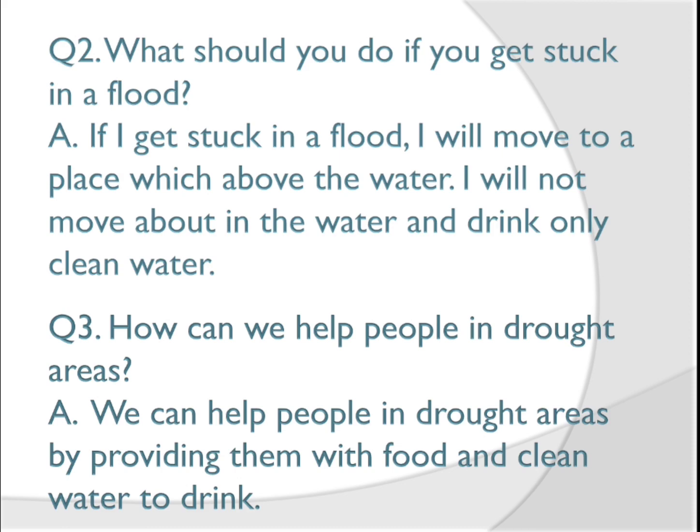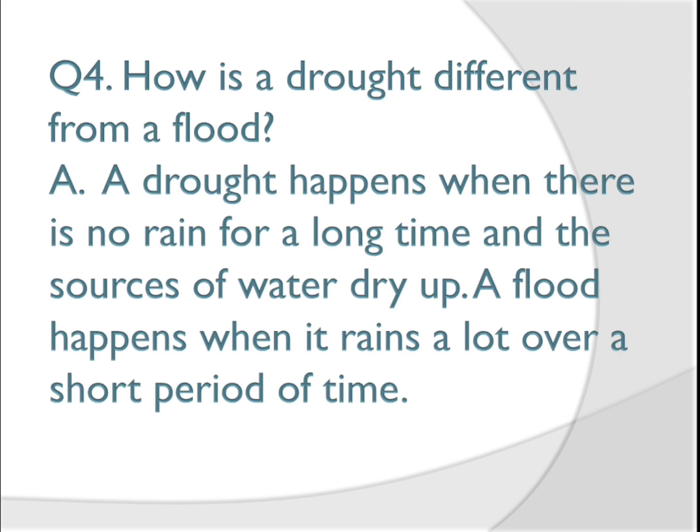Okay, now coming to your next and last question, how is drought different from a flood? So a drought happens when there is no rain for a long period of time, and flood happens when it rains heavily in a short period of time. So that is the difference between drought and flood.